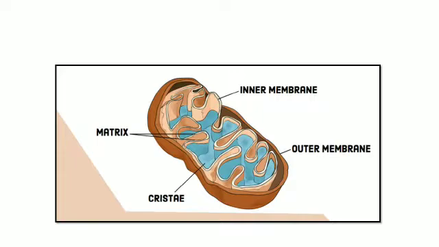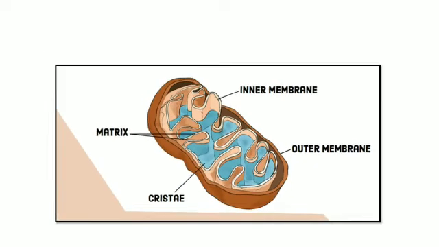Because of this, the mitochondria is known as the powerhouse of the cell, because it carries out respiration. On the cristae the process of respiration is occurring, and if respiration is occurring, it means that energy will be released, and that energy is in the form of ATP, because we know that in respiration the glucose molecule is broken down. As a result, the products are carbon dioxide and water, and ATP energy is released. So the energy is in the form of ATP, which is utilized by the cells or by the living organisms.